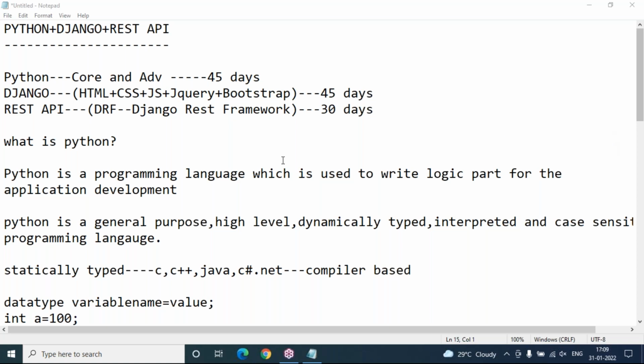For those who join Django, REST API is free, it is also included in that. Okay, sir, Django with REST API. What is its cost, sir? Around 5,000. Actually, initially it was 7,000, but if you are my old student of Python, we'll charge 5,000.